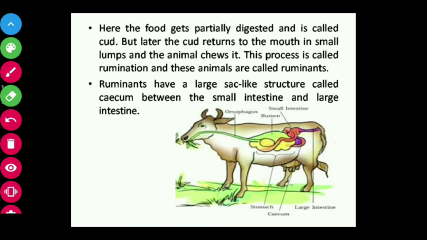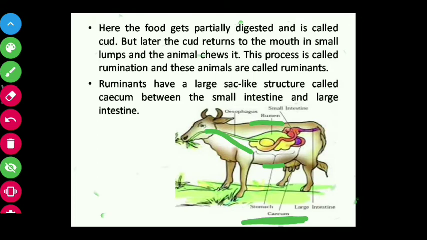Look at the digestive system of the cow. Here the mouth is there, quickly eating. Here, look, the esophagus has gone, and after the esophagus one big stomach is there. This is the big stomach, and one part of the stomach is known as the rumen. Here the food is stored, and after the rumen the small intestine is there. Between the small intestine and large intestine, one part is there, known as the cecum.